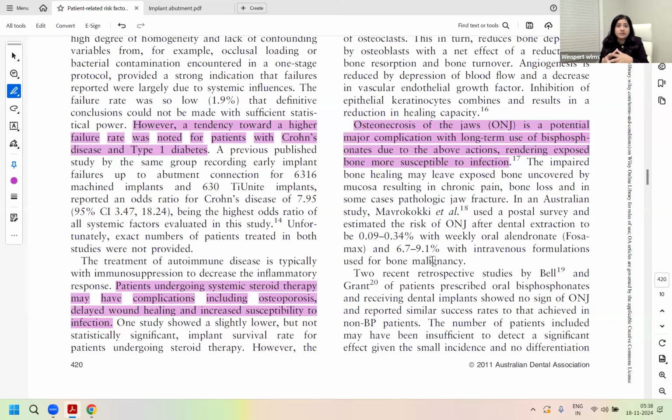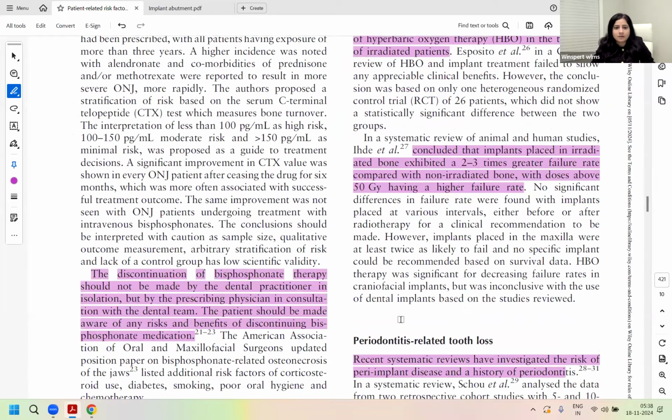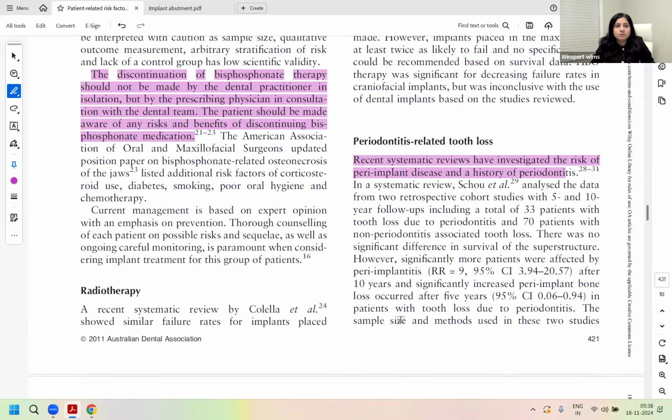And if that patient is living in a residential facility, has dementia or other problems, then it keeps layering on and gives you auxiliary challenges. Is that correct? The discontinuation of the bisphosphonate therapy should not be made by the dental practitioner, but by your prescribing physician in consultation with your dental team.